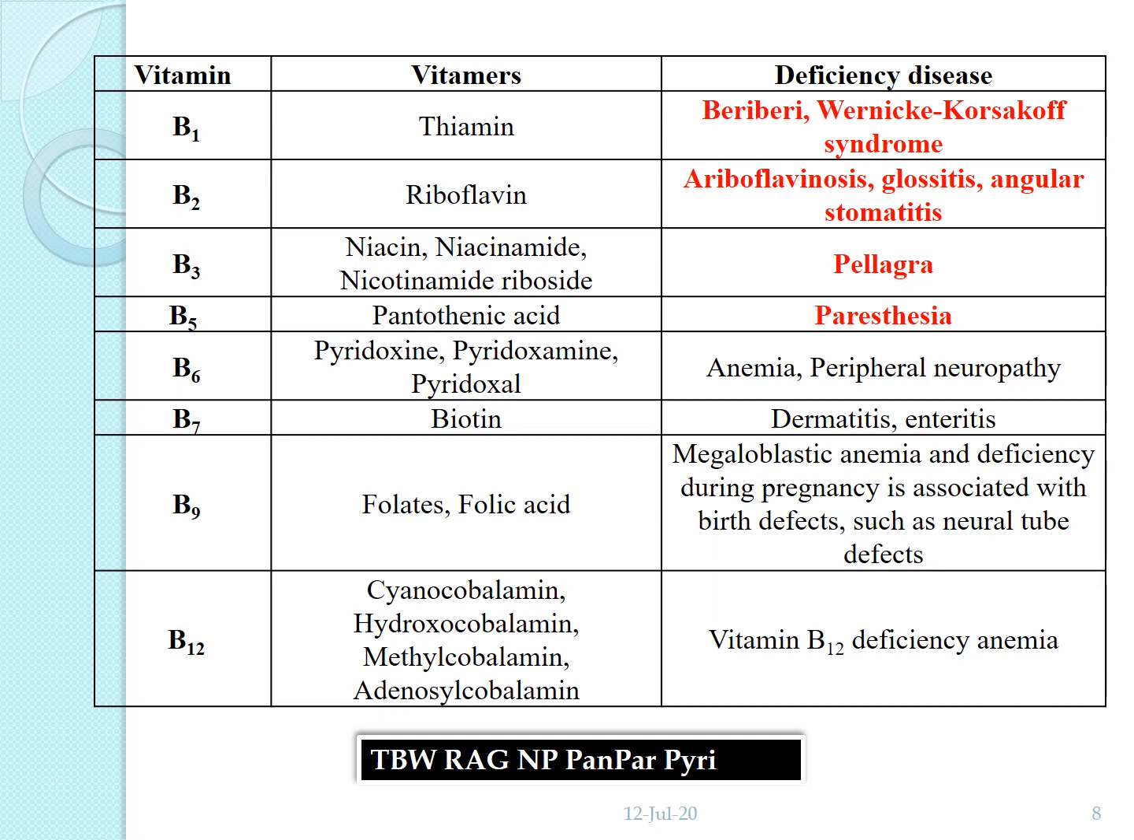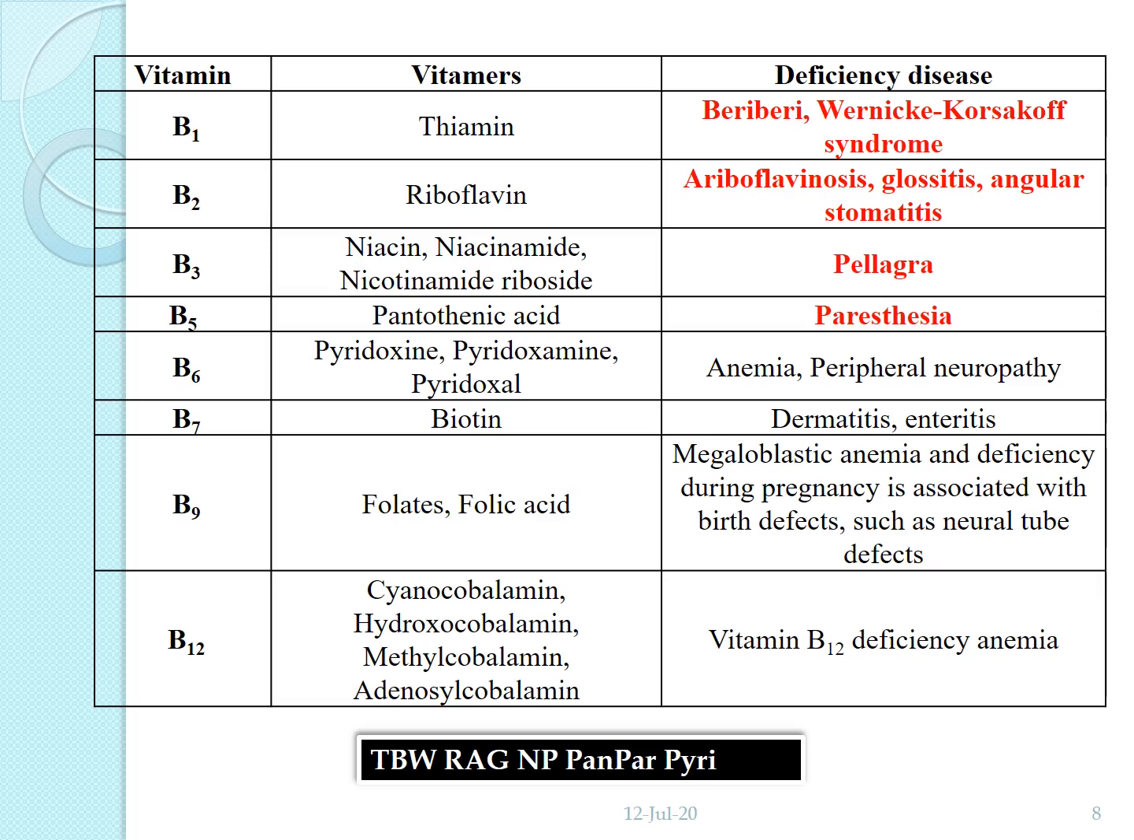Then B7. B7 is otherwise called vitamin H, and the deficiency disease is dermatitis. B6 is otherwise called pyridoxine or pyridoxamine or pyridoxal, and the deficiency diseases are anemia and especially peripheral neuropathy. Then B7 is biotin. Biotin deficiency causes dermatitis and enteritis in our skin.